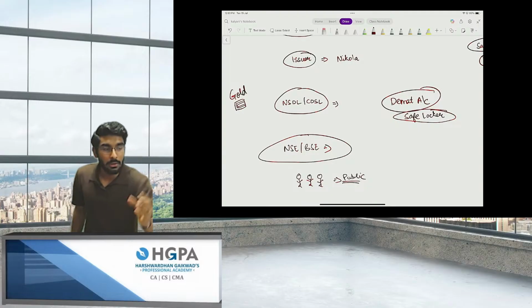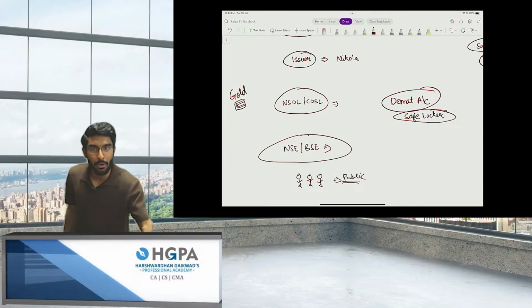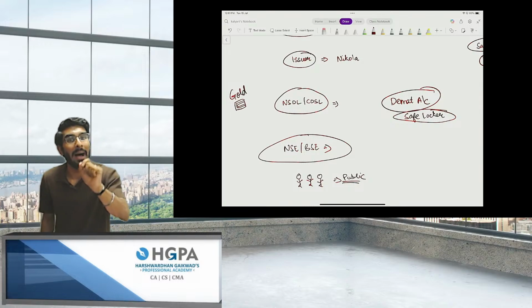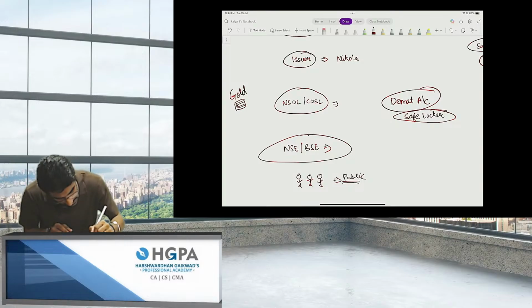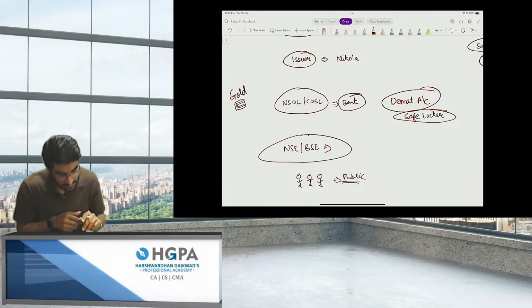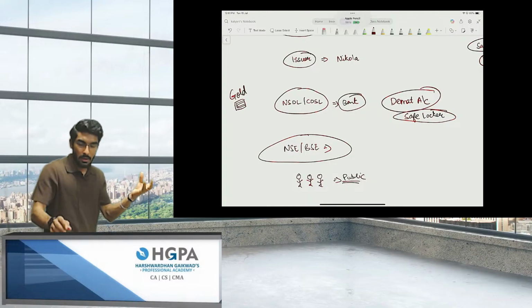Now, where do you think the lockers are? The lockers are in a bank, and that bank is called NSDL and CDSL. NSDL and CDSL. A bank contains lockers.